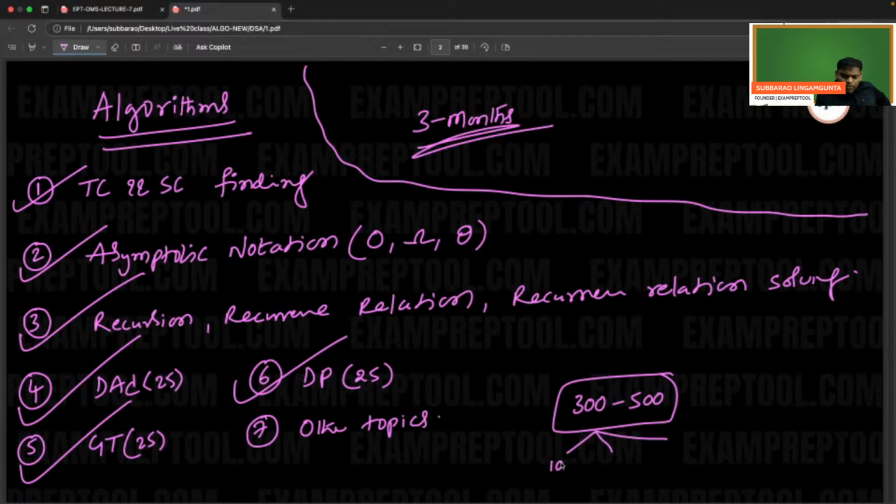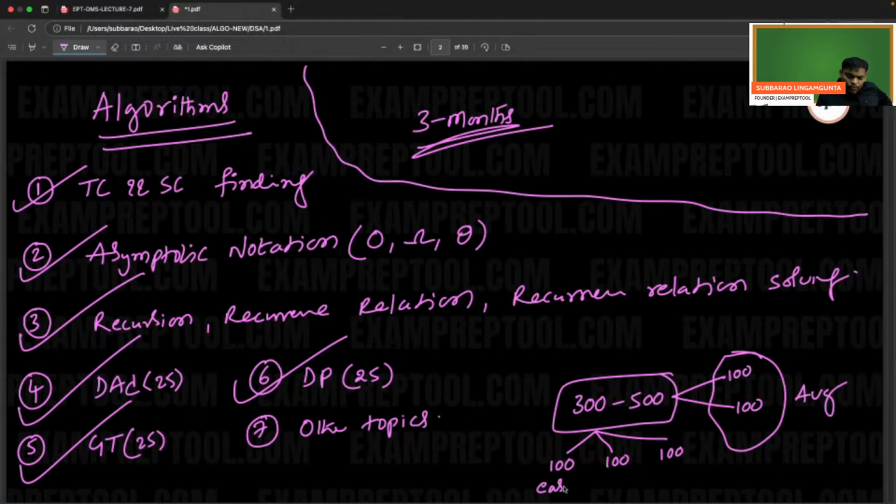Try 100 easy problems first, in the form of programs. Then do 100 medium and 100 tough problems. After completing these, if you still have doubts, do one more 200 average problems. Initially, do 50 to 100 easy problems and 100 average problems. Next, do 100 tough or hard problems. This is the first step.